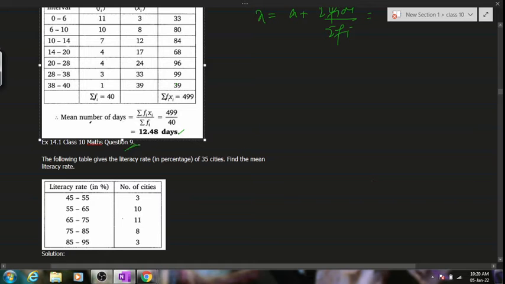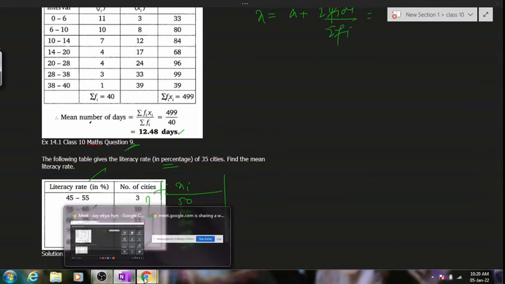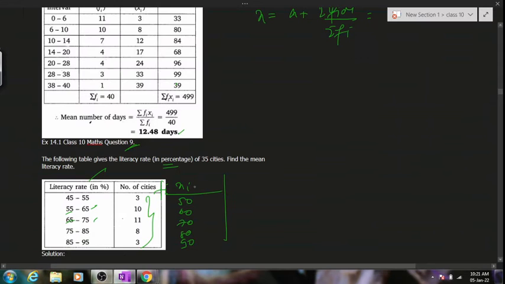The literacy rate in percentage of 35 cities has been given. So this is the summation fi, which is 35. This is my xi, so our xi will be calculated as 50, 55 and 65 will give us 60, 70, 80 and 90. I hope this much is clear to everyone. Once we have calculated xi, we can easily find out the mean. So use the direct method also, not very difficult.